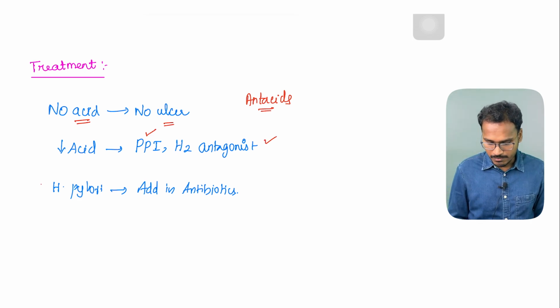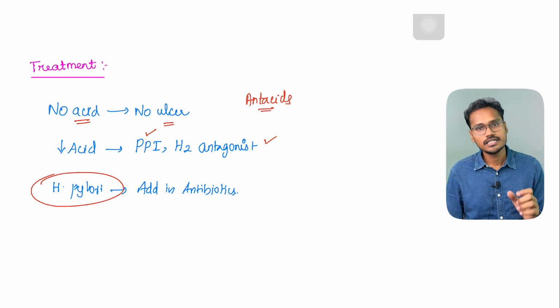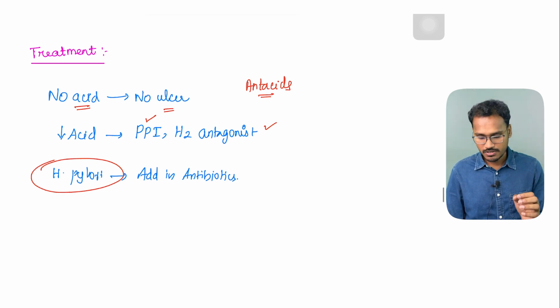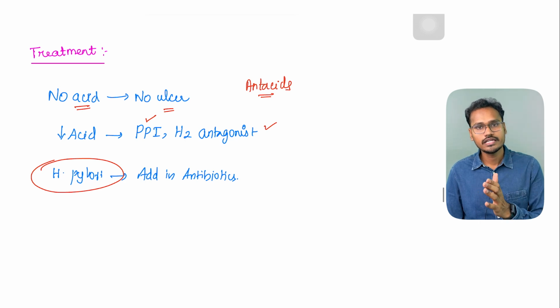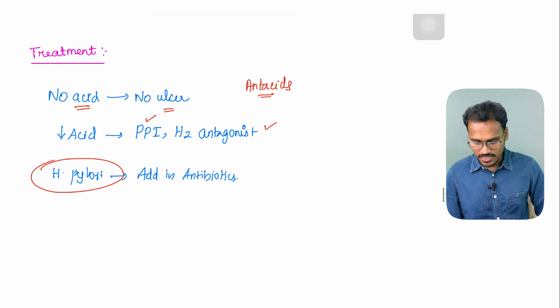And if the pylori bacteria is suspected, then to kill the bacteria, we have to prescribe antibiotics also. So it will be a course of 14 days or 28 days, so that the bacterial levels also come down and the mucosal regeneration also happens. So this is the treatment option.